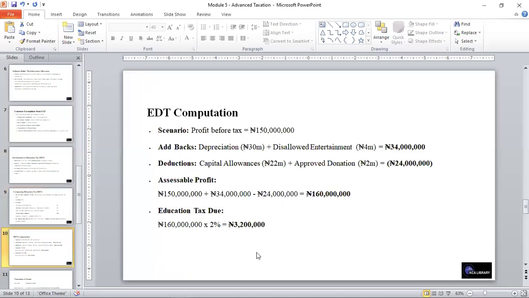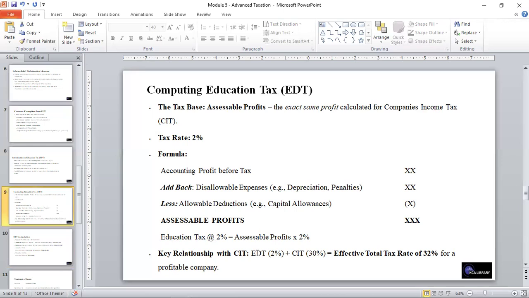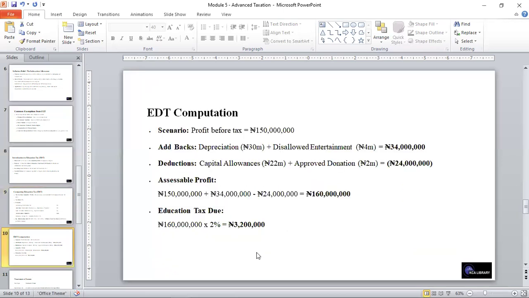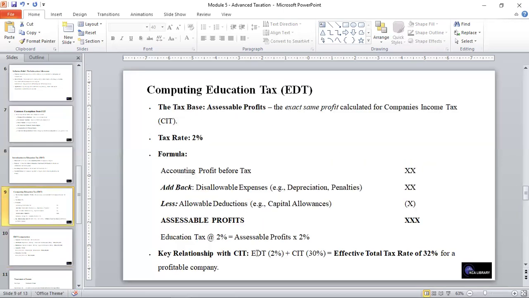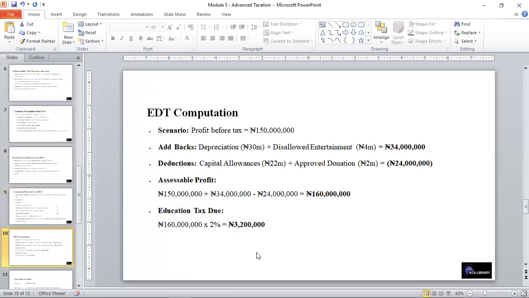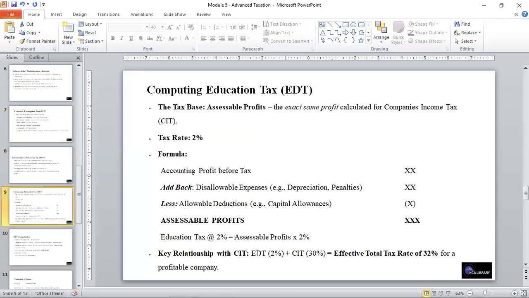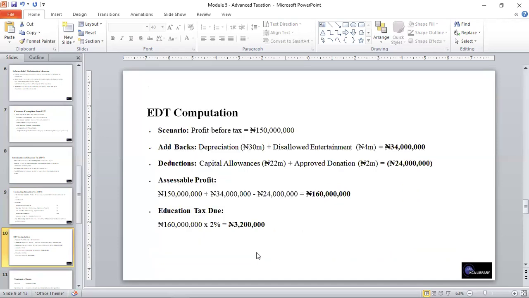And in computing it, we have a scenario: profits before tax of 150 million, and you have to add back, just like we said here, the disallowable expenses, depreciation and so on, and then you less the allowable deductions, and as such, we are able to get the accessible profit.